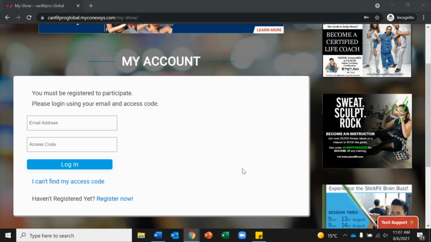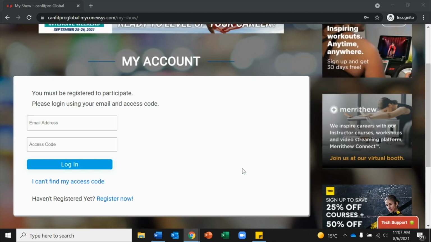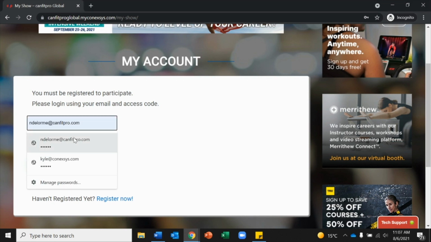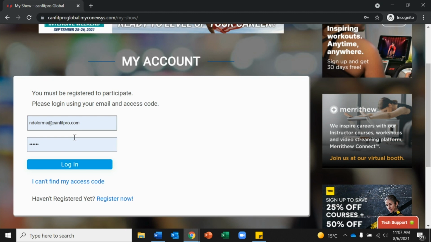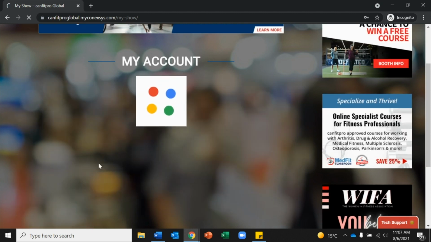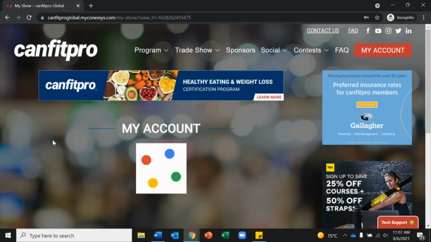Whether you've registered for Women Who Influence or the Global Conference, your event experience lives within this online platform. Use your email address and access code to log in. If you can't find your access code, click here and it will be emailed to you. When you log in, you'll be taken to My Account.